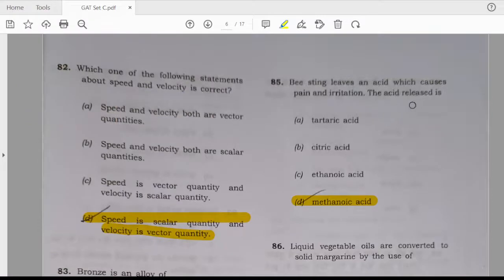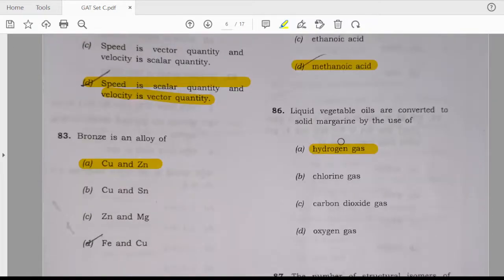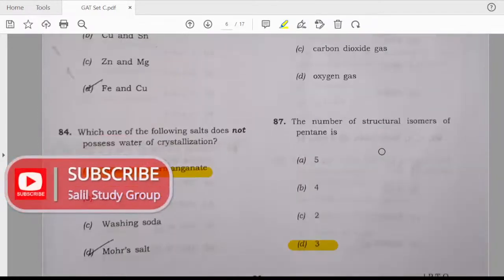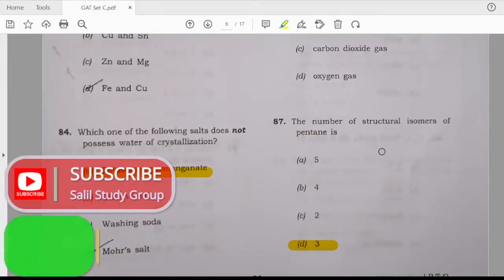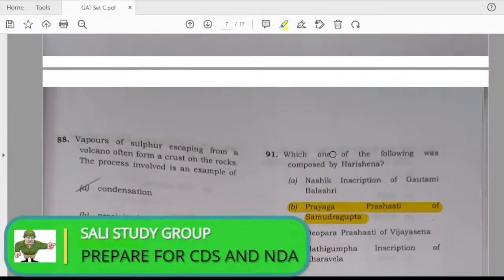A bee sting leaves an acid which causes pain and irritation. That acid is methanoic acid. Liquid vegetable oils are converted into solid margarine by the use of hydrogen gas. The number of structural isomers of pentane is 3, answer is D.